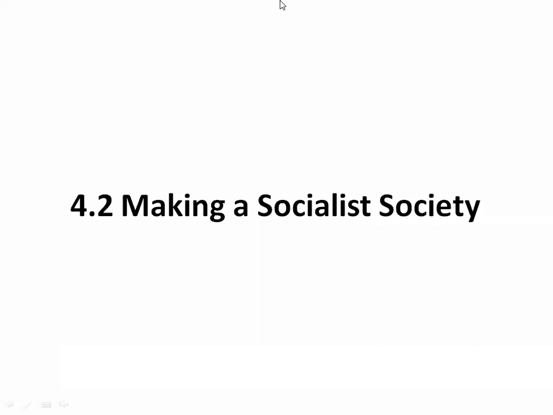Hello students, here we are going to study making a socialist society. In the earlier point, we have seen how the civil war broke out in Russia, and due to the civil war, disturbances took place. And then the Bolsheviks took power in hand. All these things we have studied in the other part. Now, here, making a socialist society. How the socialist society was made in Russia, that we are going to see in this part.